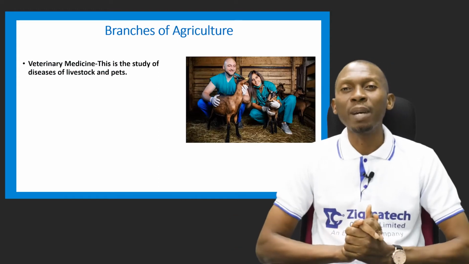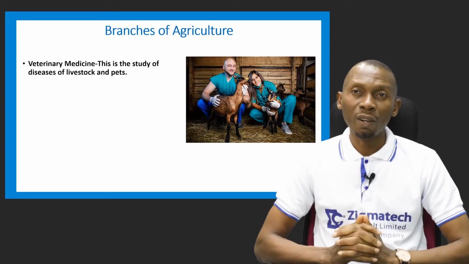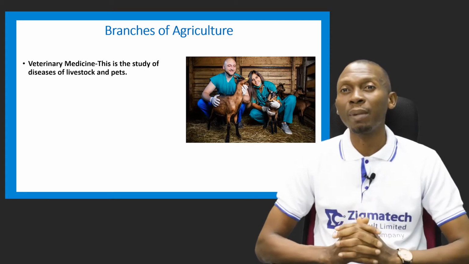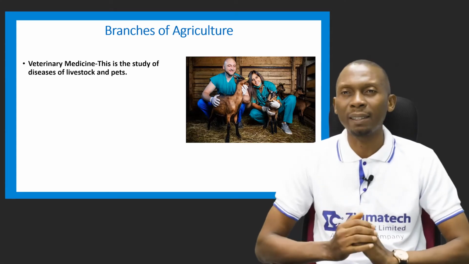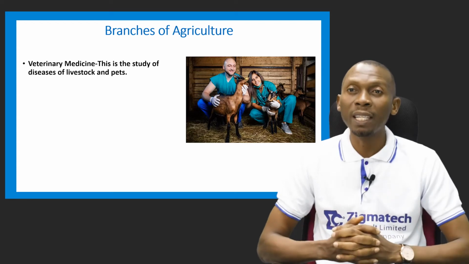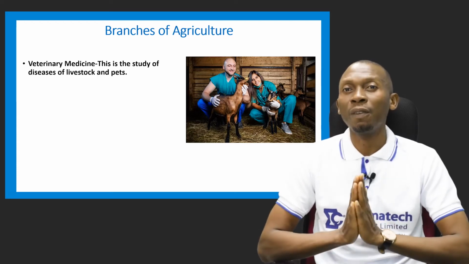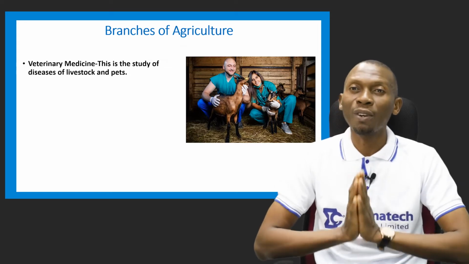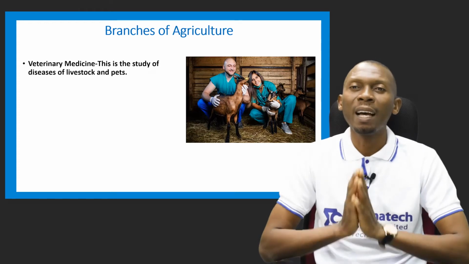We have veterinary medicine as another branch of agriculture. And what does this cover, or what is veterinary medicine about? It has to do with the study of diseases of livestock and pets. So livestock, they are living things and they do fall sick. So the veterinary medical doctor covers the study of diseases of livestock and pets.